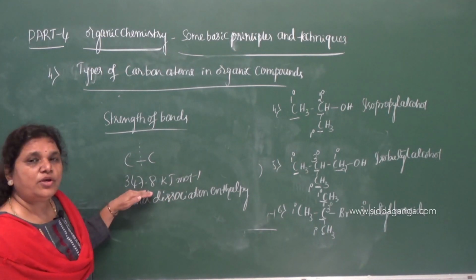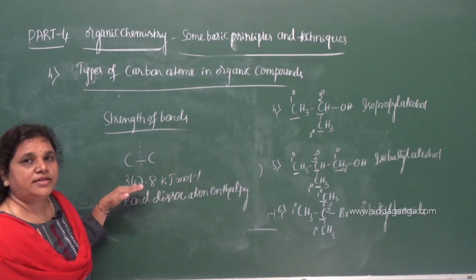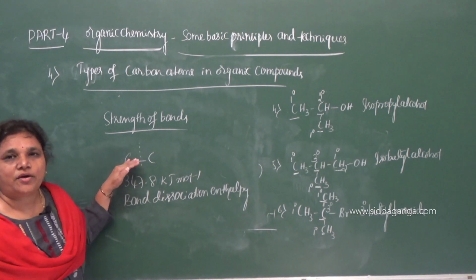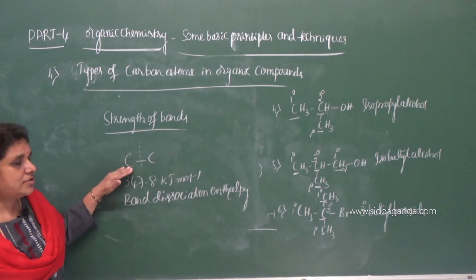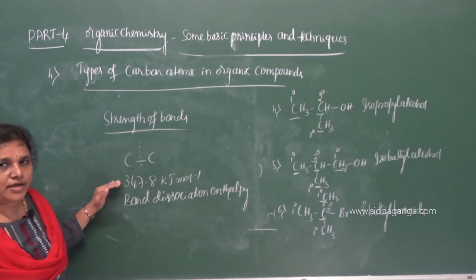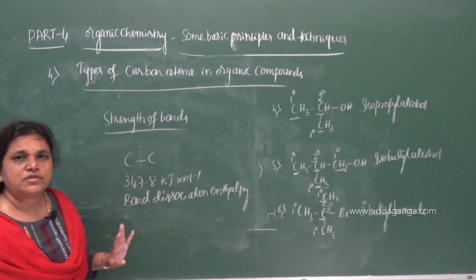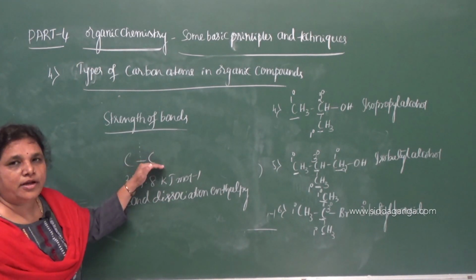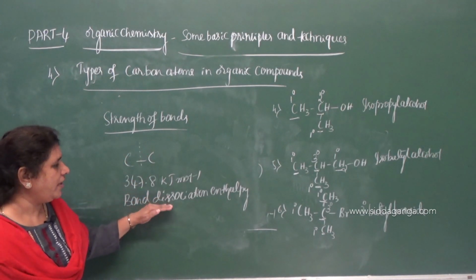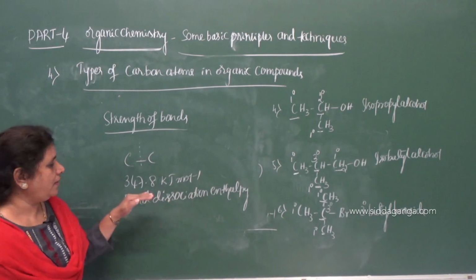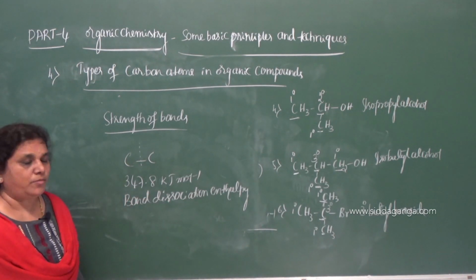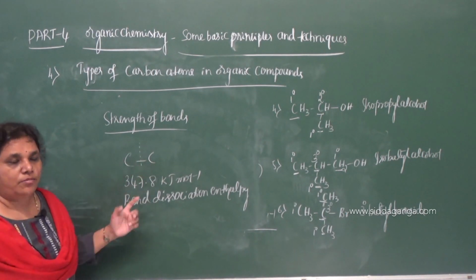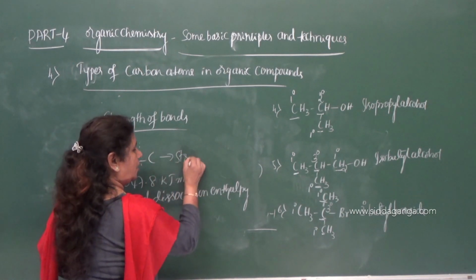This value is very, very high. At ordinary condition, it is very difficult to cleave the bond. During a chemical reaction, only under drastic conditions like high temperature do these bonds undergo cleavage. Therefore, the strength of the carbon to carbon bond is high because of this very high bond dissociation enthalpy, 347.8 kilojoules per mole. This value indicates that the carbon to carbon bond is strong.